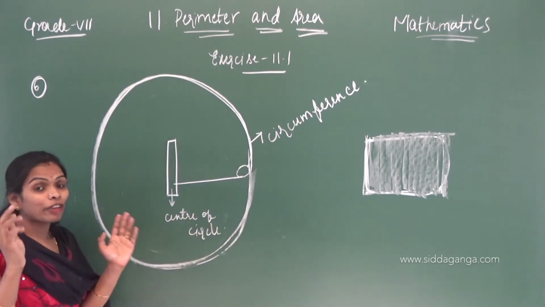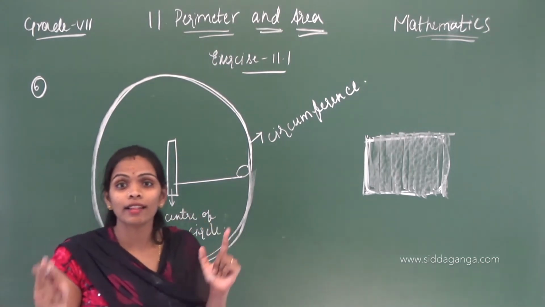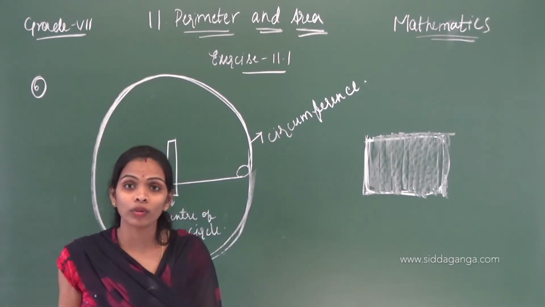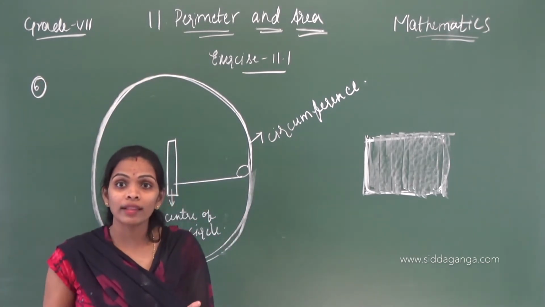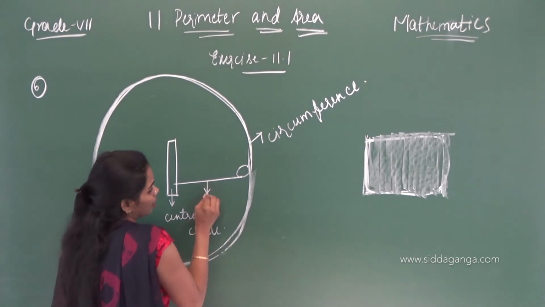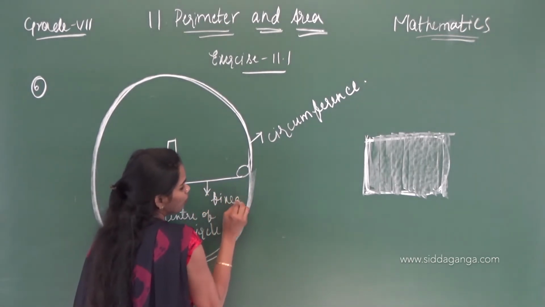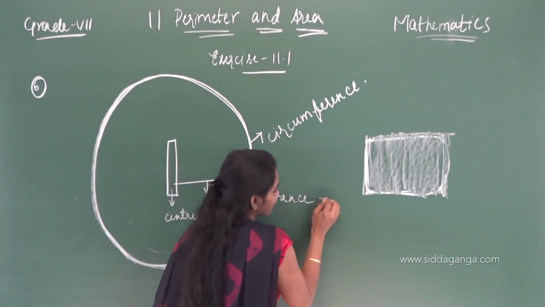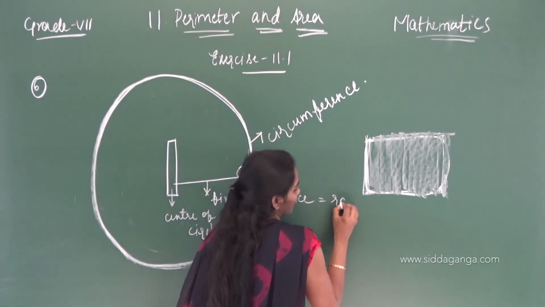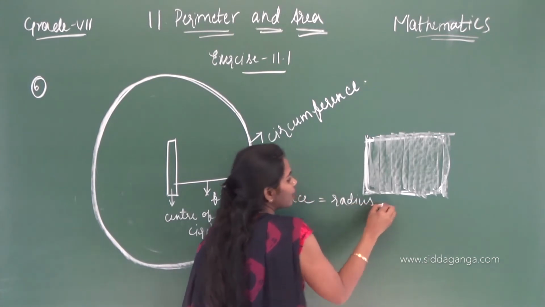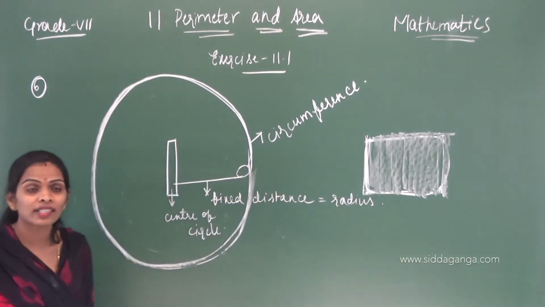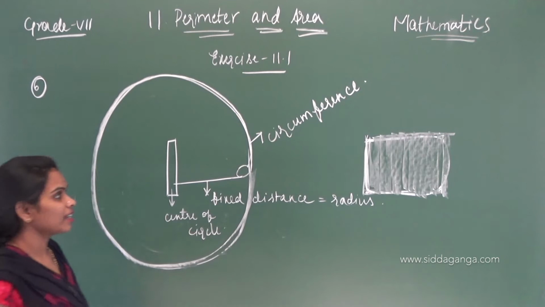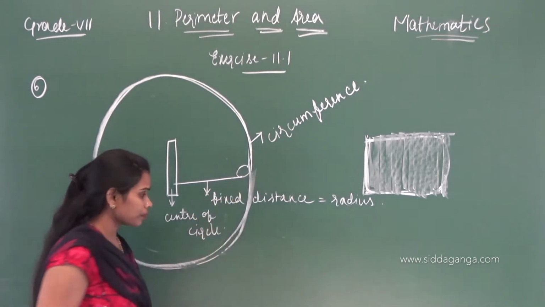Okay, good. The fixed distance that the cow is running around the pole in that garden is a fixed distance. The fixed distance is nothing but the radius.